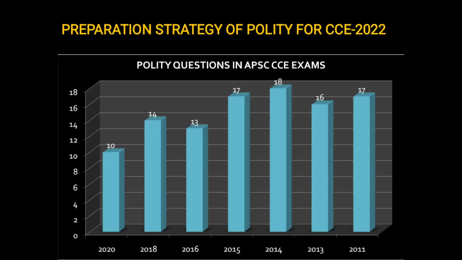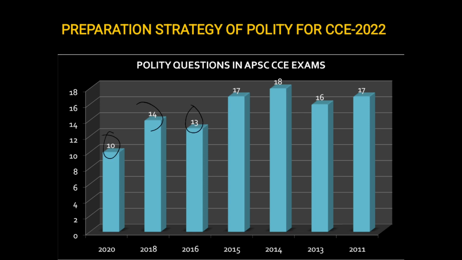If you see the other years' papers, we have analyzed the last 7 years of CCE exam papers. We have only analyzed the papers asked in the combined competitive exam prelims. The 7 years previous to this year are 2020, 2018, 2016, 2015, 14, 13 and 11. Now if you see, in 2020 there were 10 questions asked. In 2018 it rose up to 14. In 16 it was 13.